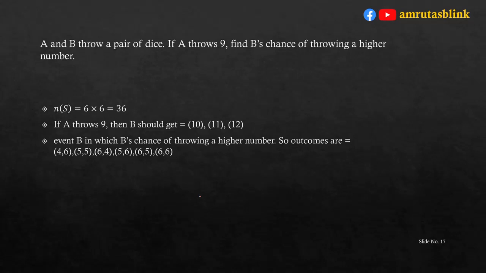So, in event B, the possible options are 4 6, 5 5, 6 4, 5 6, 6 5 and 6 6. That means a total of 6 possible combinations. Hence, the probability of B is equal to n of B upon n of S, that is 6 upon 36, which is equal to 1 upon 6.